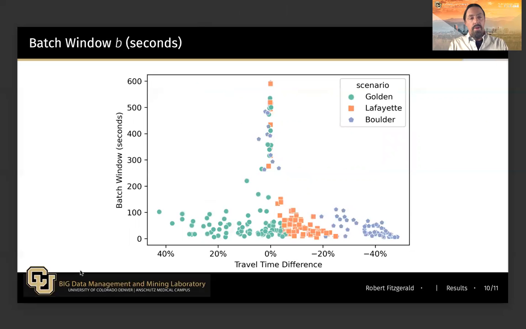Our second parameter, batch window, tells a similar story, where the magnitude of the effect increases as the batch window decreases. So as the replanning is allowed to occur more frequently, we see a greater effect. And there seems to be some meaning to around 2 minutes of batch window, where greater than 2 minutes will have very little effect at all on the agent's travel time experience.